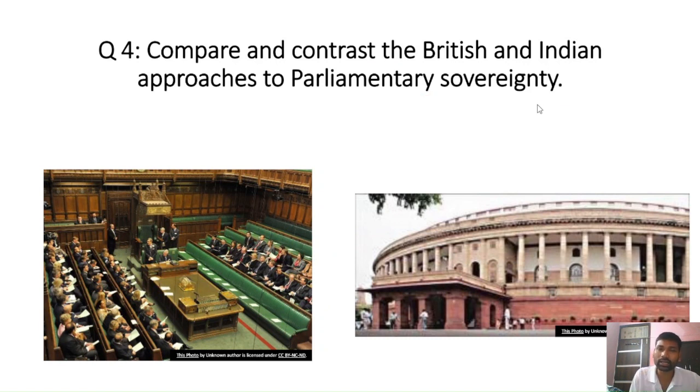Now, see, every year UPSC asks at least one question in General Studies paper 2 of comparison of different political systems, whether it is India, US, the presidential form, and British and Indian parliamentary comparison, etc. So this year the question has been asked to compare and contrast British and Indian approaches to parliamentary sovereignty, right?